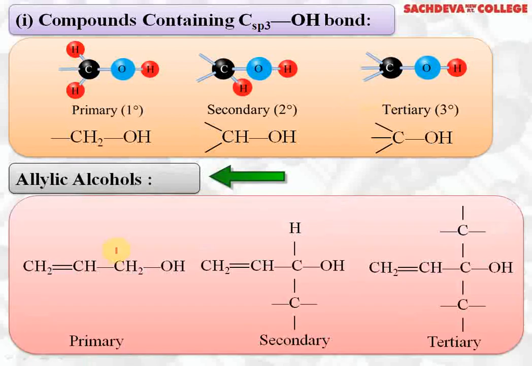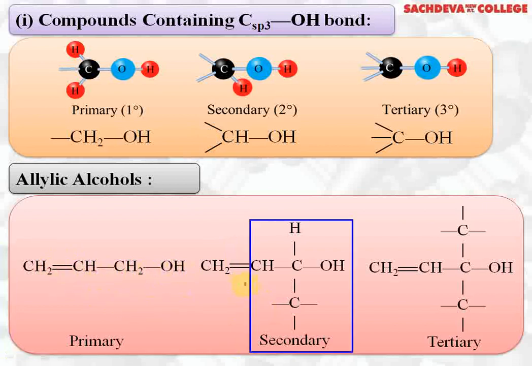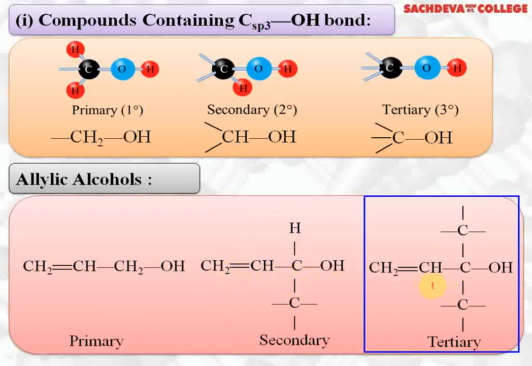Next we are taking allylic alcohol. CH2=CH-CH2OH is allylic primary alcohol. Allyl group is when CH2 is attached to OH and the next carbon is attached to the double bond. This is allylic secondary alcohol because the OH group is attached to a secondary carbon atom, and this is also allylic. Tertiary allylic alcohol: this is an allylic carbon and it is attached to two more carbon atoms, so this becomes a tertiary carbon. So this is tertiary allylic alcohol.